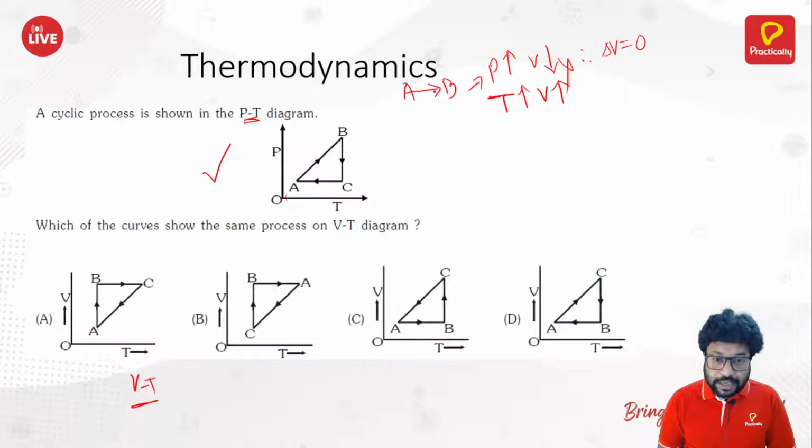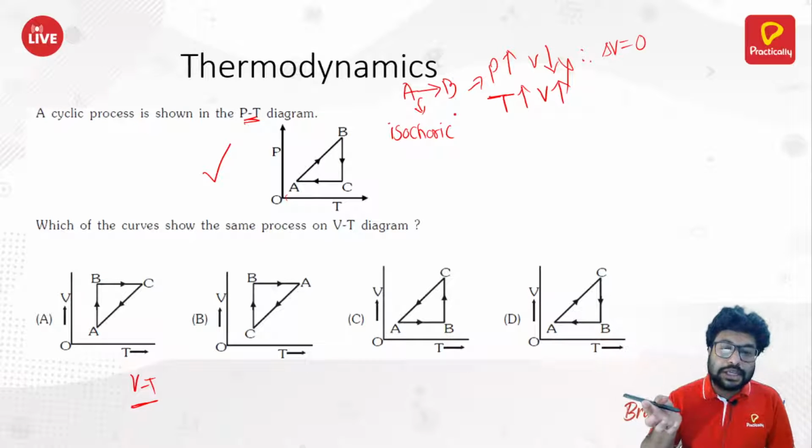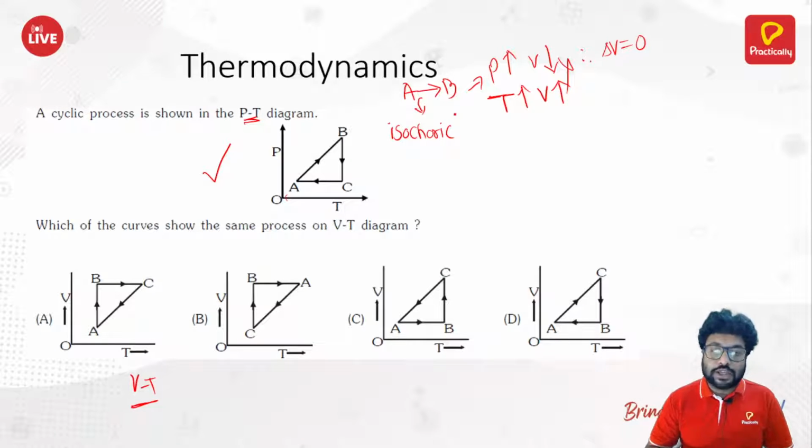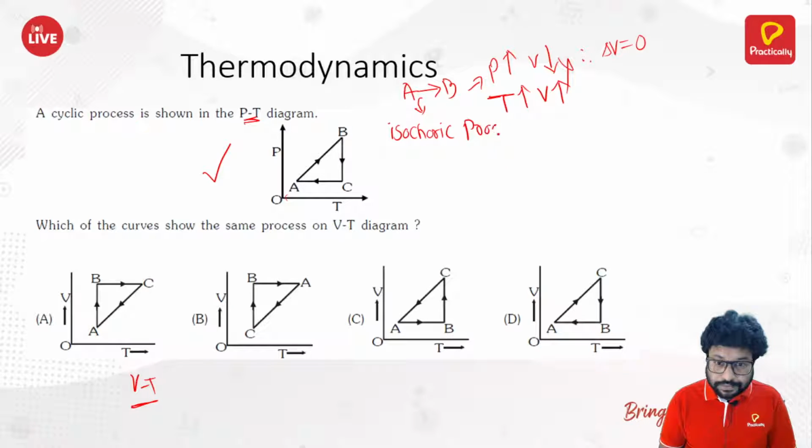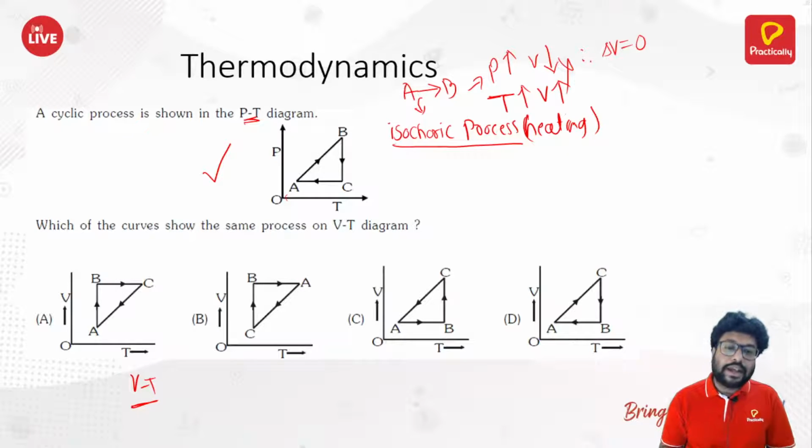So A going to B is an isochoric process, because temperature is changing and pressure is changing, I can't say isothermal or isobaric. It is an isochoric process, that's for sure. But the temperature is increasing, no? So you can say isochoric heating. Okay, next,